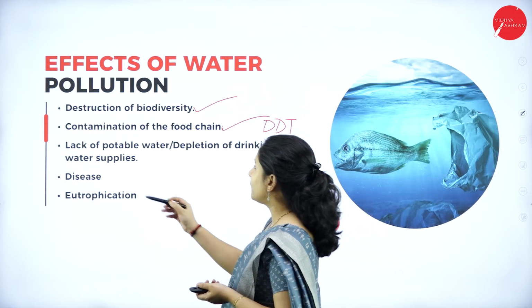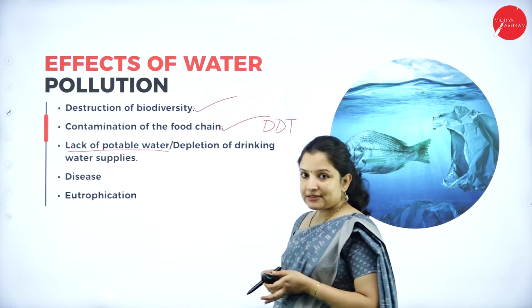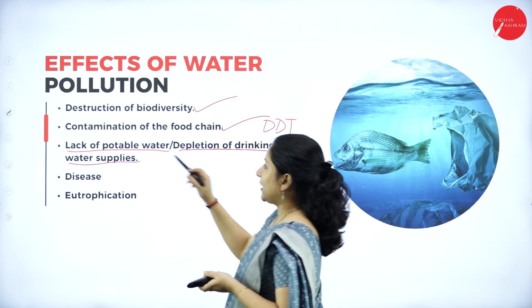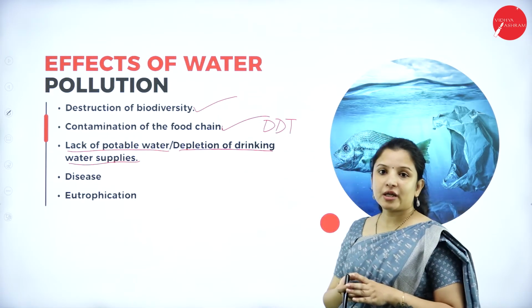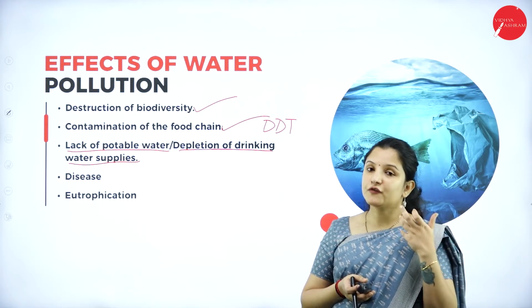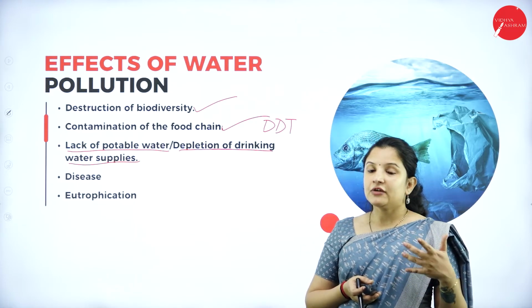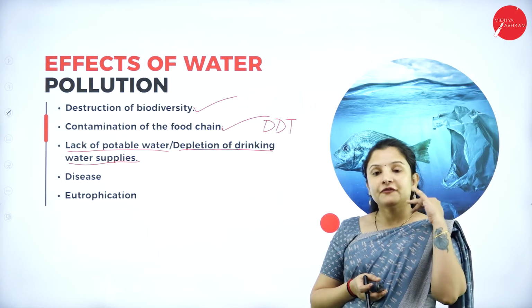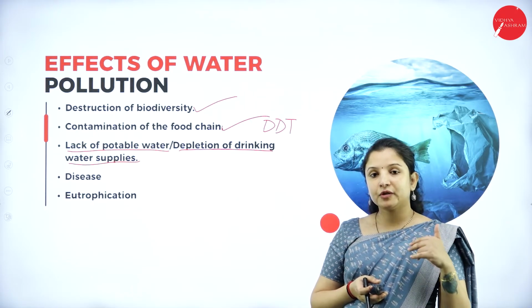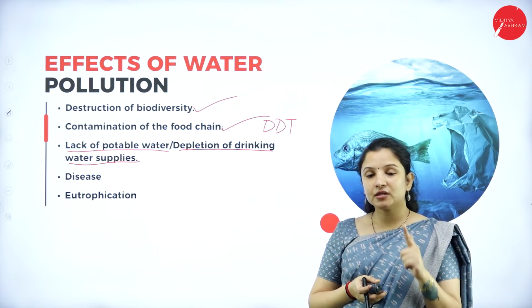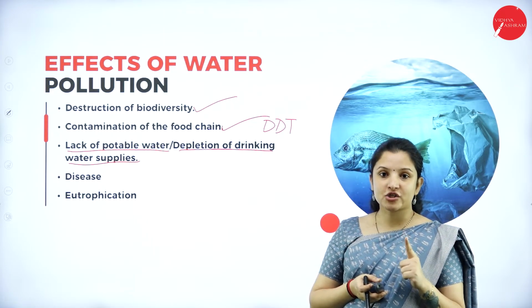Next is lack of potable water. Means it will deplete the drinking water supply. So here, potable water means that water which can be used for household purposes, for drinking purposes and all that. If we contaminate the rivers, ponds and all that, then the fresh water will reduce, because of the contamination of the fresh water, and we know that only 1% of the earth we have fresh water.